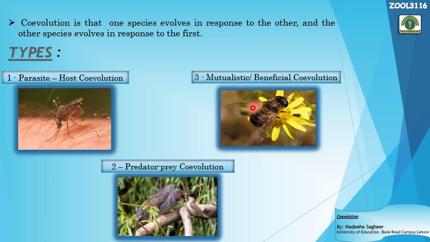The third major kind of coevolution is mutualistic coevolution, or beneficial coevolution. This kind of coevolution takes place in those species that have a mutualistic or beneficial relationship with each other. They are giving benefits to each other, right? So these are the three major kinds of coevolution, and we will discuss these kinds one by one with the help of different examples.